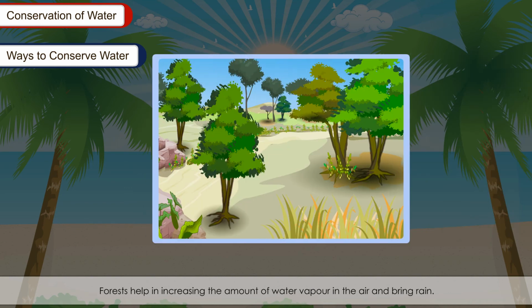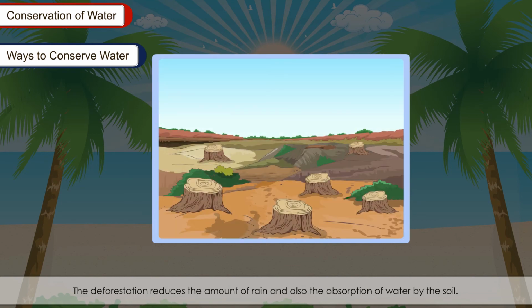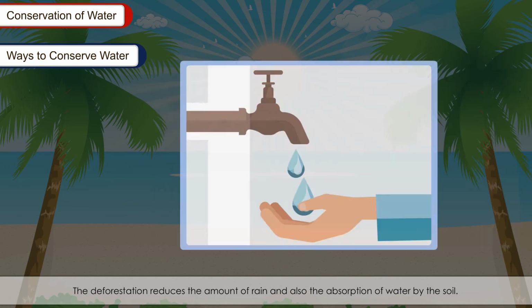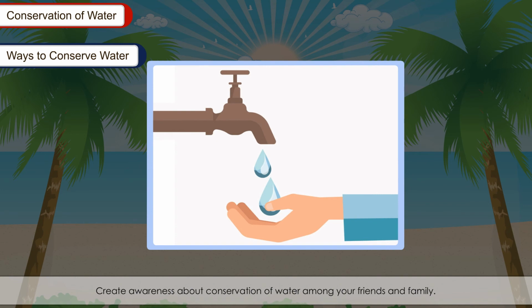Forests help in increasing the amount of water vapor in the air and bring rain. They slow down the flow of rainwater, which helps in its percolation. The deforestation reduces the amount of rain and also the absorption of water by the soil. Create awareness about conservation of water among your friends and family.